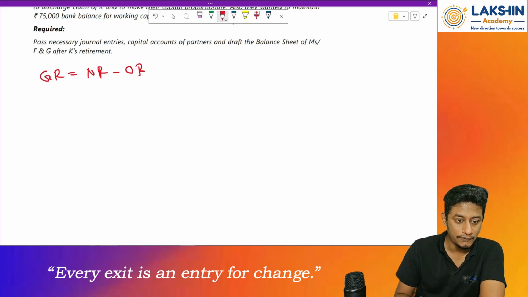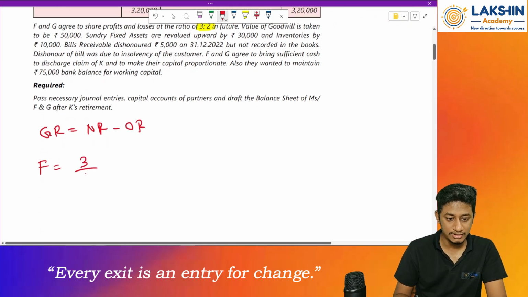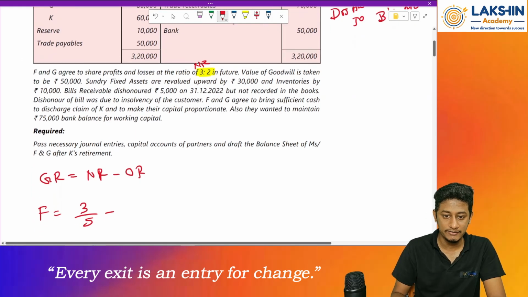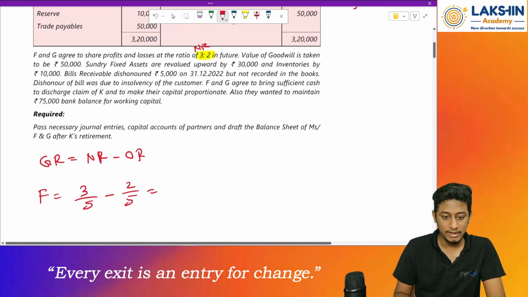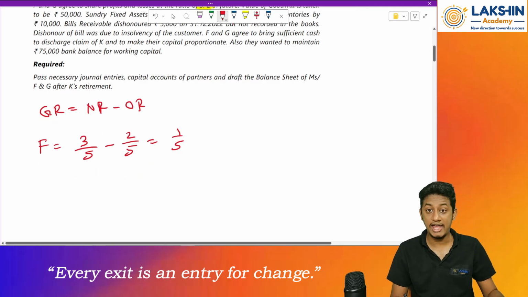So for F, what is the new ratio? 3 by 5, minus what is the old ratio of F? F was the first one, that is 2 by 5. 3 by 5 minus 2 by 5 will be 1 by 5. What is this? This is the gain ratio. F has gained 1 by 5.